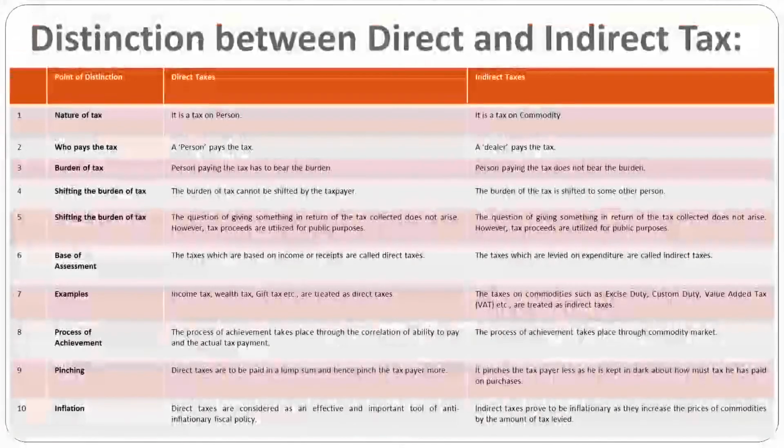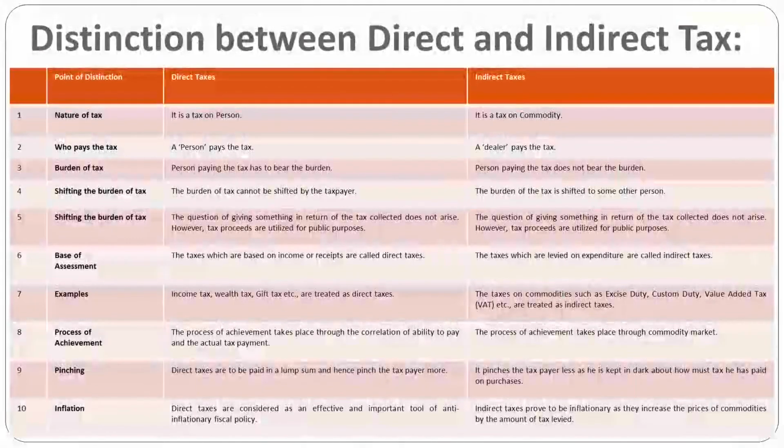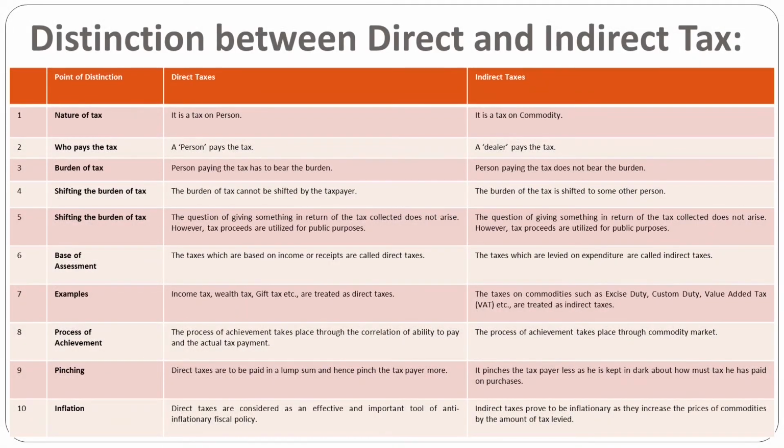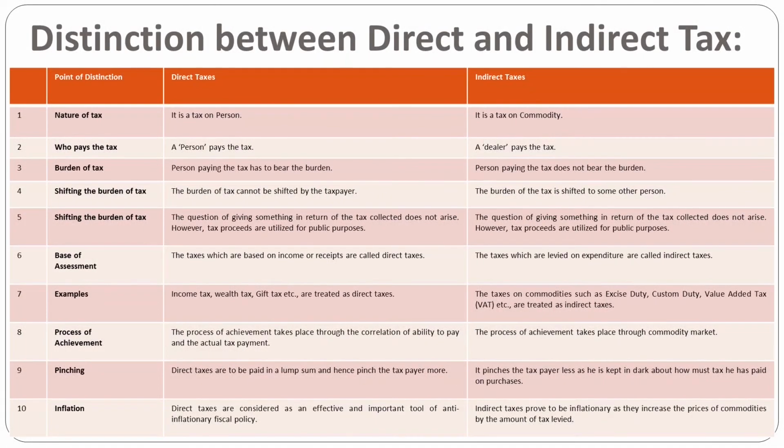Then inflation: direct taxes are considered effective and important instruments of anti-inflationary fiscal policy. And indirect taxes are inflationary, as they increase the price of the commodity by the amount of the tax levied.